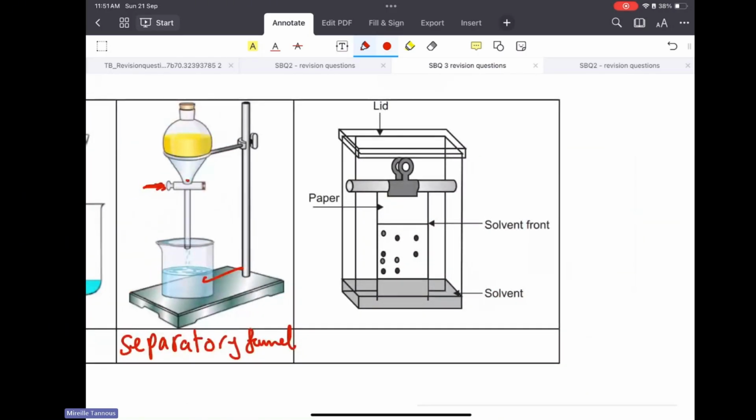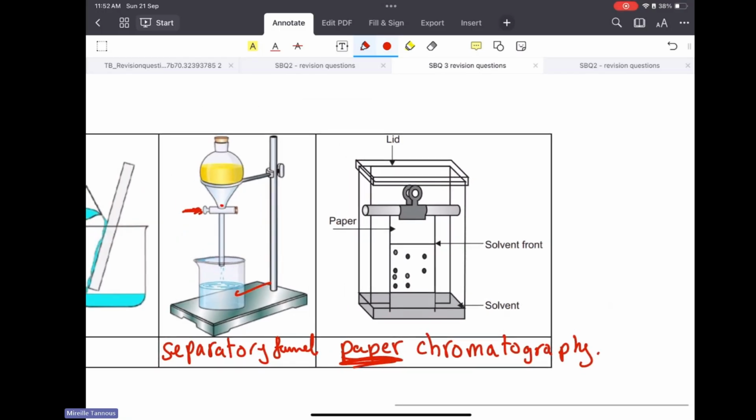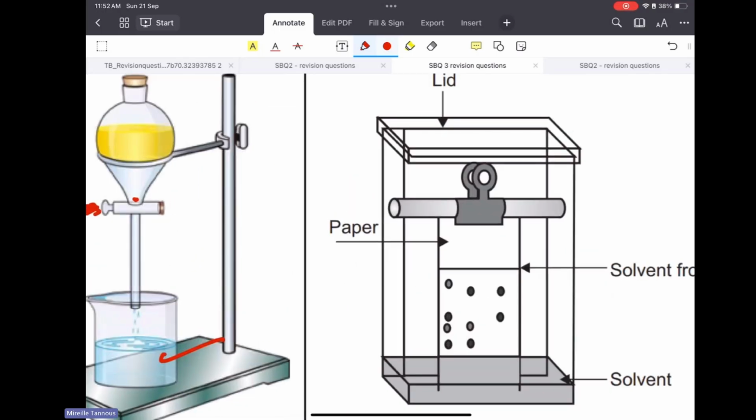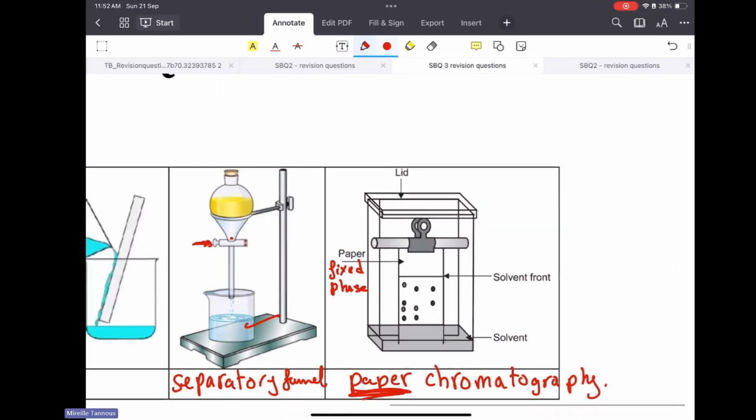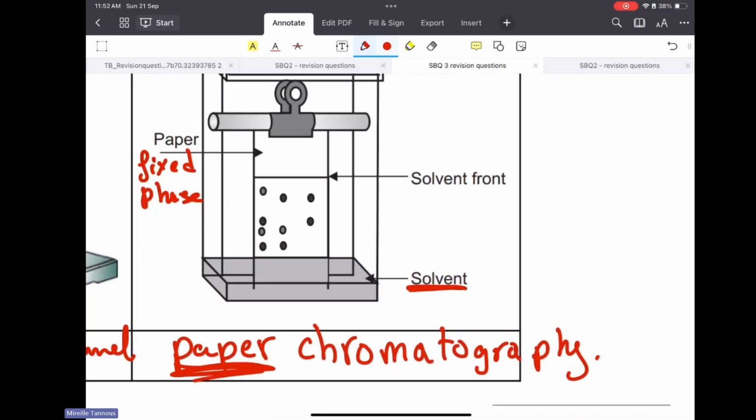This one is paper chromatography. Don't forget to write paper chromatography, because in the lesson on classic, I also showed you the figure of column chromatography. In paper chromatography, I need a paper, which is the fixed, static phase, and the solvent is the mobile phase.